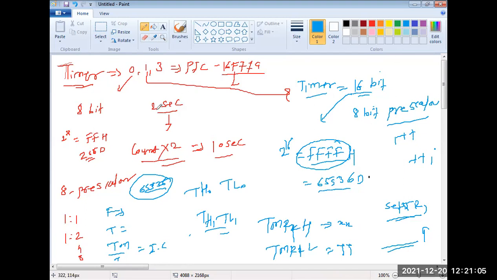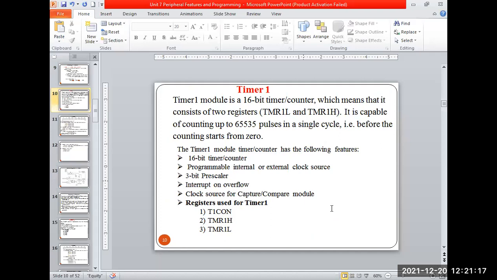To store this value, in case of 8051, we are using the TH and TL. But here the nomenclatures are different. TMR1H, TMR1L. These two registers are used for that. Let's understand that also here. So timer 1 is a 16-bit timer as I mentioned, means the maximum count value can be 65,535. So that maximum count will be there. Okay, and to hold this count, the controller by default has two registers, that is timer 1 L register, timer 1 H. So one will store the higher count value and one will store the lower count value.